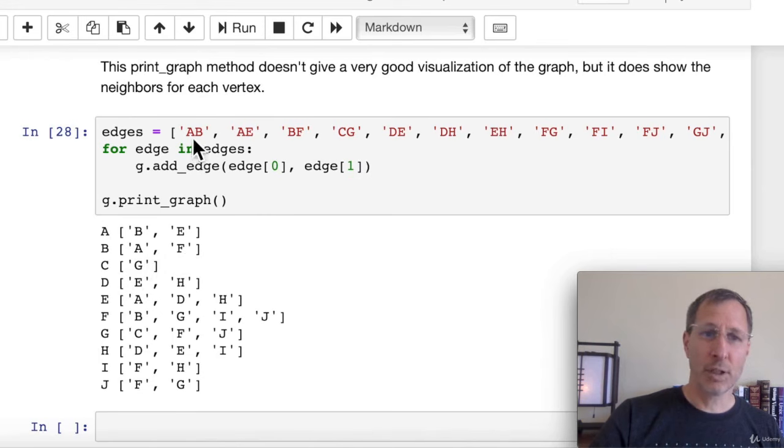And if you take a look at the edges list, you can figure that out too, right? A has an edge to B and E, right? And so you see B and E in A's neighbor list. But you're also going to see A in E's neighbor list. So if we look down to E, yep, sure enough, there's A. So that's how an adjacency lists implementation works in code. And again, you can download the code and run this and try it out. Spend a little more time getting acquainted with it.